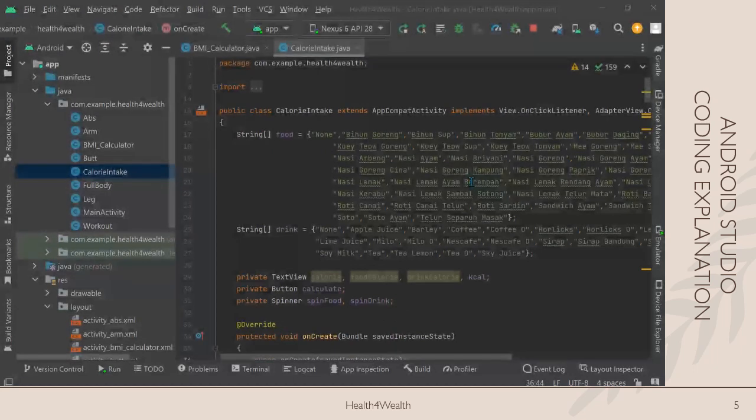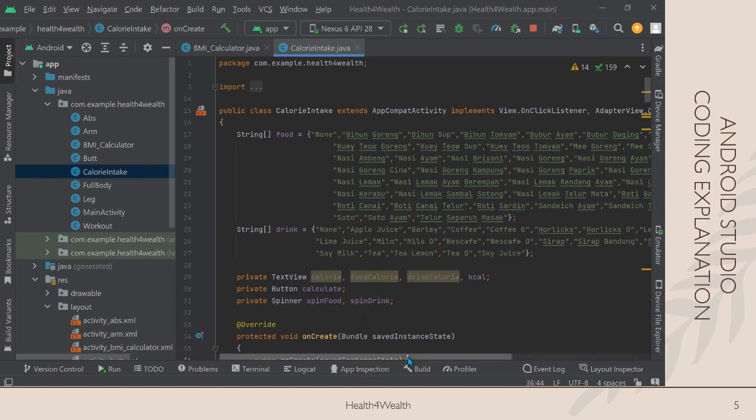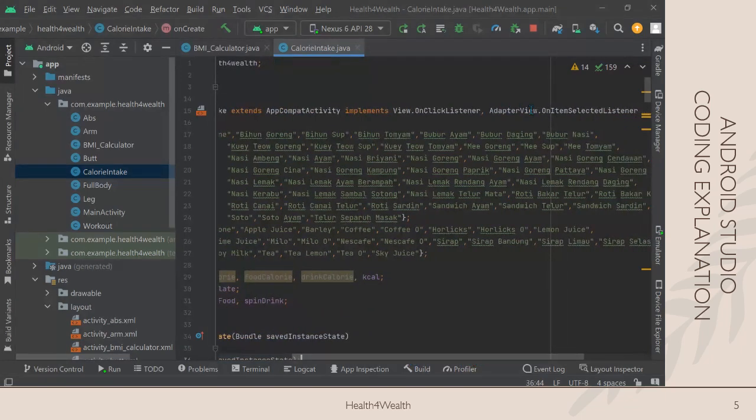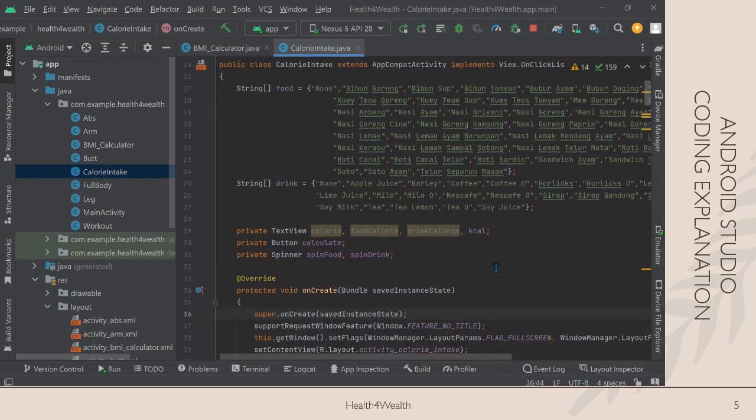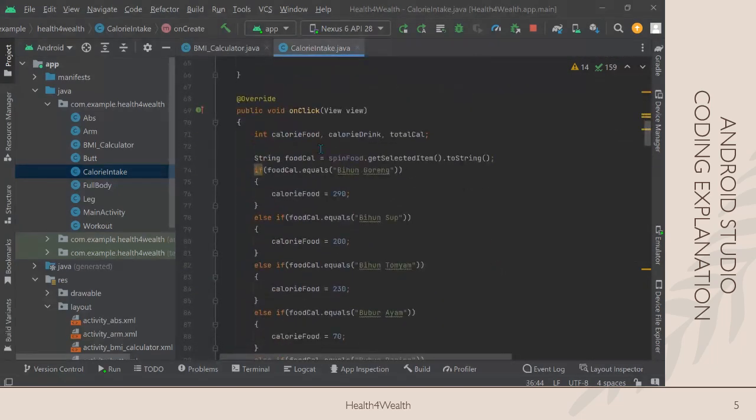Meanwhile, in the calorie intake class, we implement another API, which is AdapterView.OnItemSelectedListener. Because we are using a spinner in this class, this API allows that when any of the choices in the spinner is selected, it will take the value of the item selected and implement it into the on-click method.